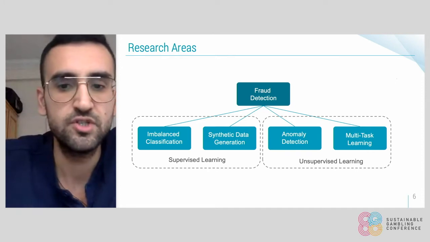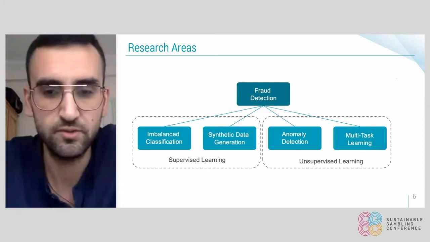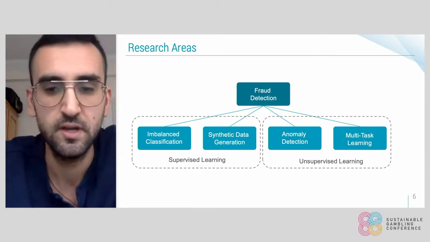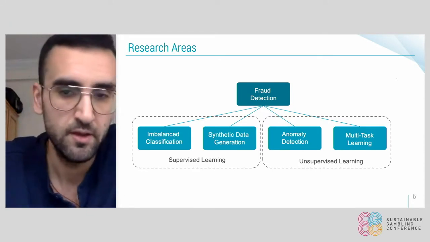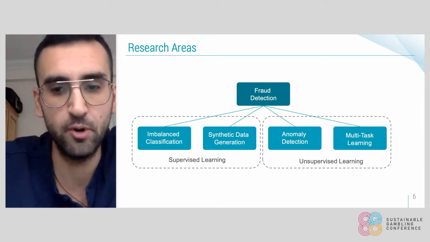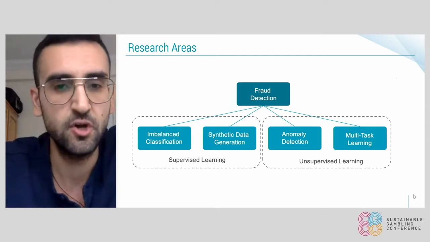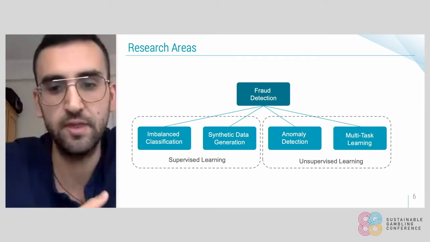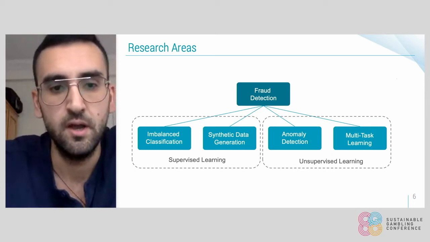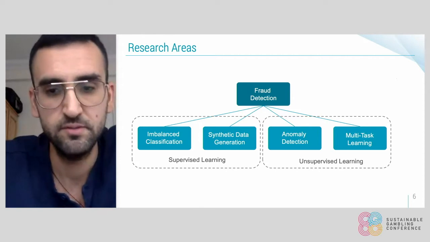Now, according to these challenges and problems, our research during this period has been focused on these areas over here. Firstly, as we mentioned, the imbalanced class problem that exists in general in fraud detection datasets. So initially, we tried to tackle that in different ways, and we spent a lot of time working with supervised learning and synthetic data generation.